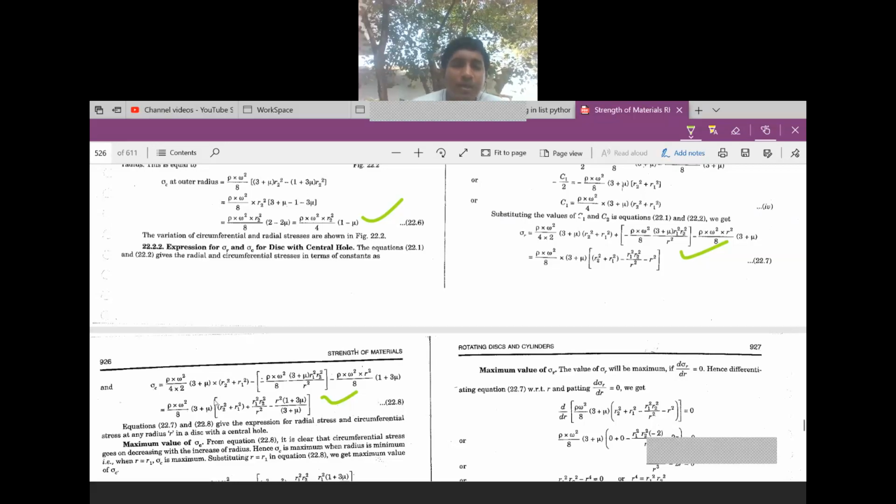When you compare these two formulas, both are similar. Understand? The only extra part in this formula is 1 plus 3 mu by 3 plus mu.